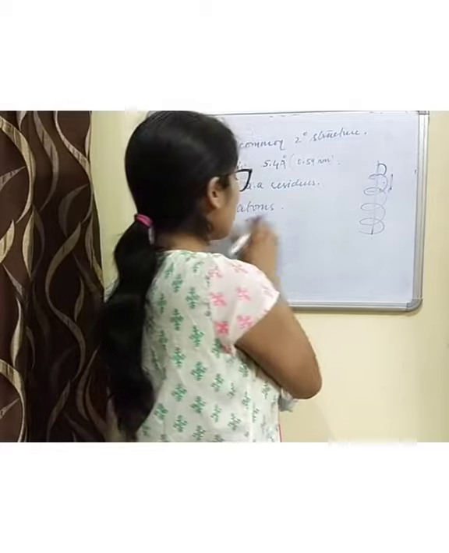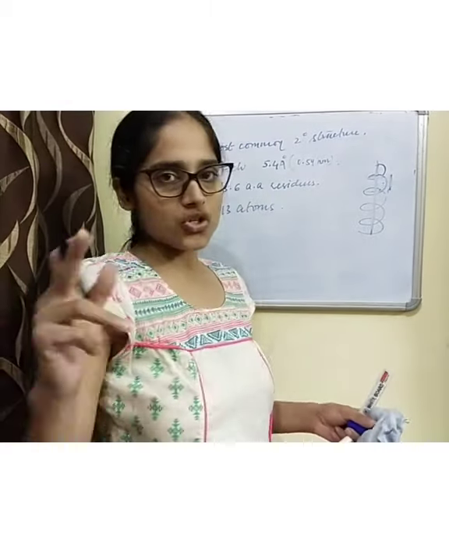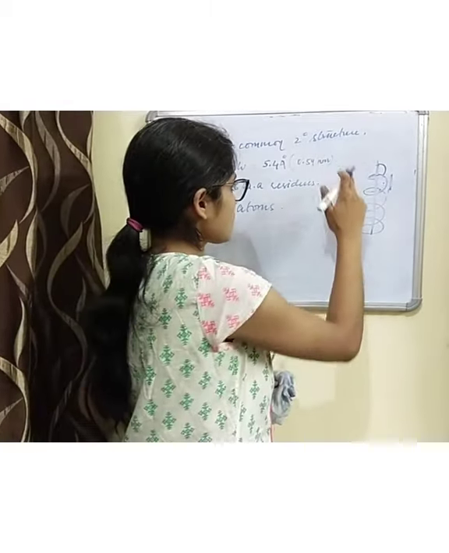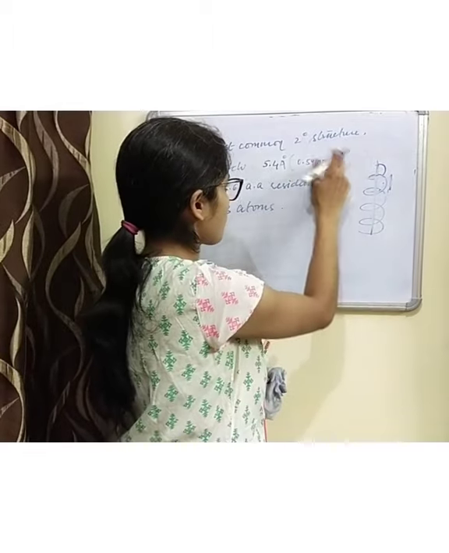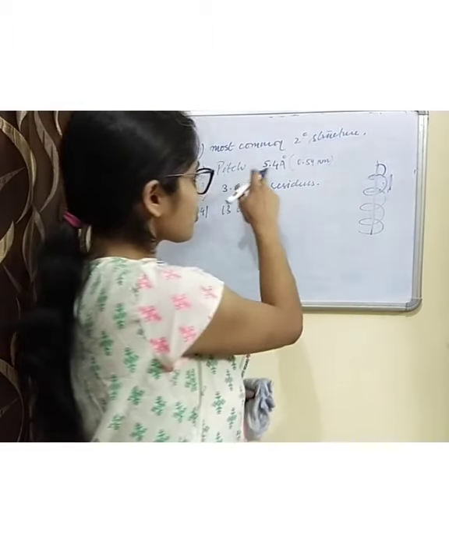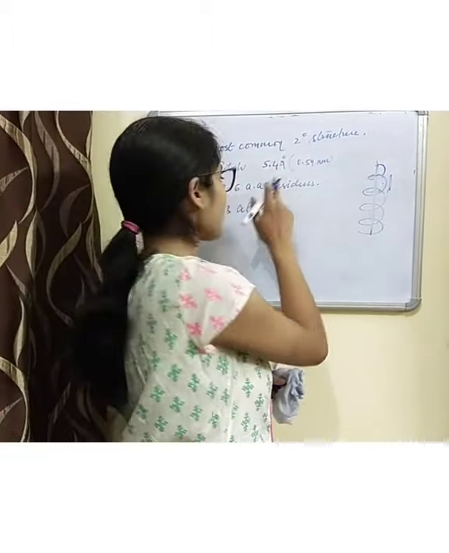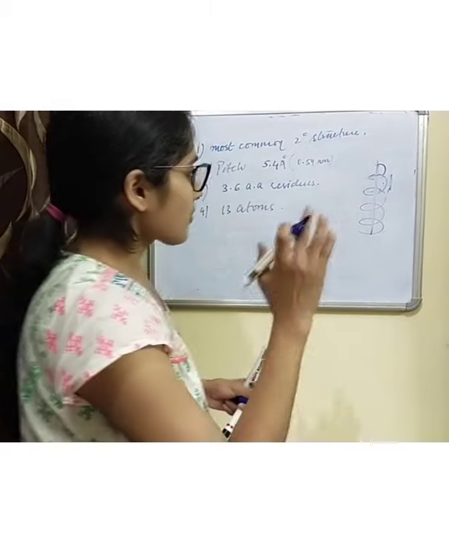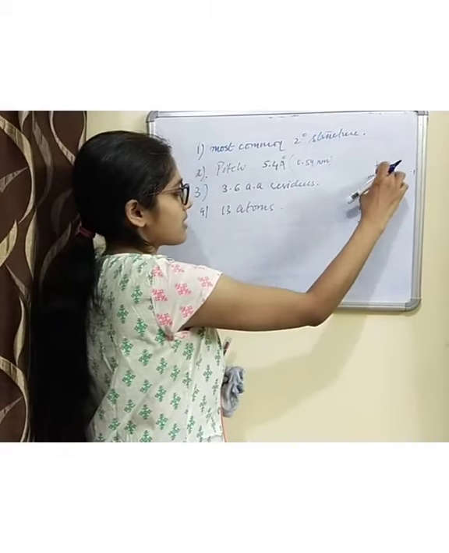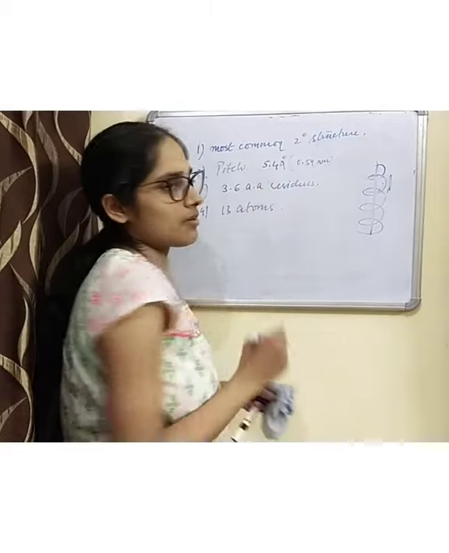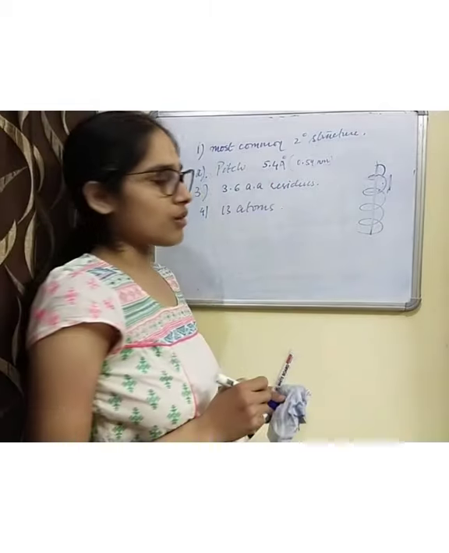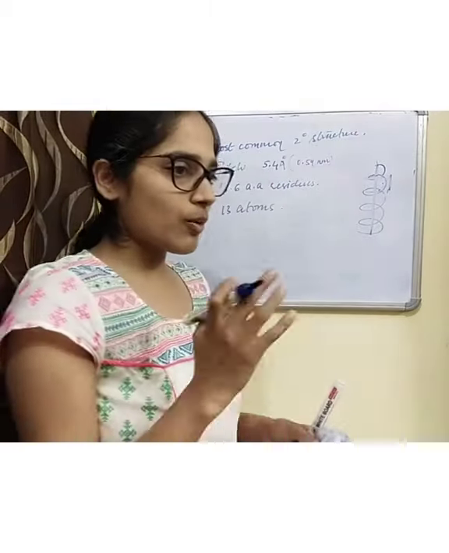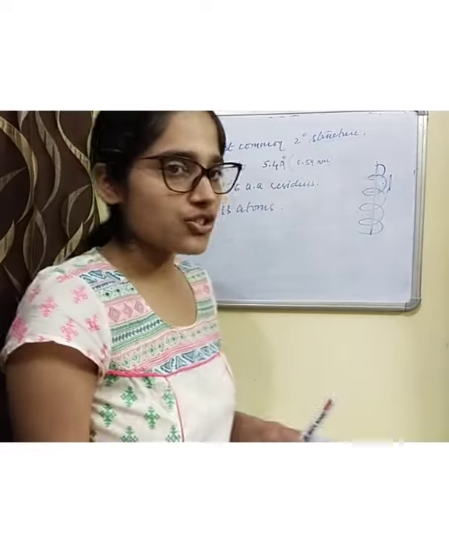If you count them, there are 13 atoms in each turn, and the distance between each turn is the pitch, that is 5.4 Armstrong, and in each turn 3.6 amino acid residues are involved. Okay, so these are some of the important features.